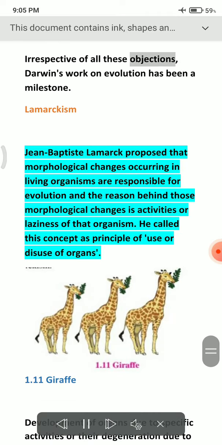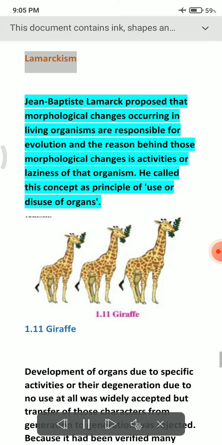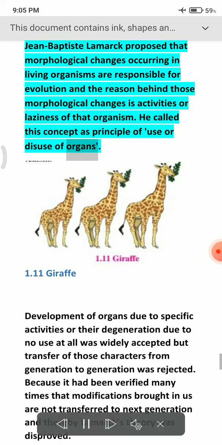Irrespective of all these objections, Darwin's work on evolution has been a milestone. Lamarckism. Jean-Baptiste Lamarck proposed that morphological changes occurring in living organisms are responsible for evolution, and the reason behind those morphological changes is activities or laziness of that organism. He called this concept his principle of use or disuse of organs.